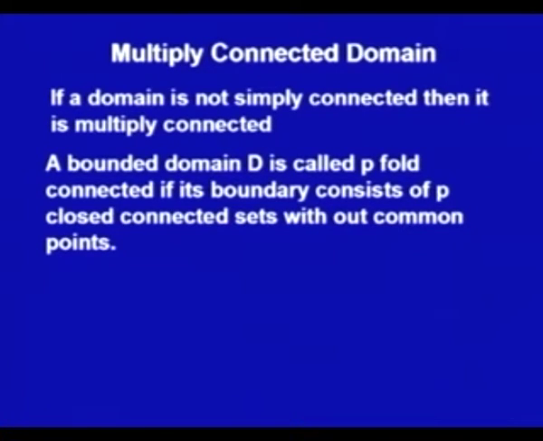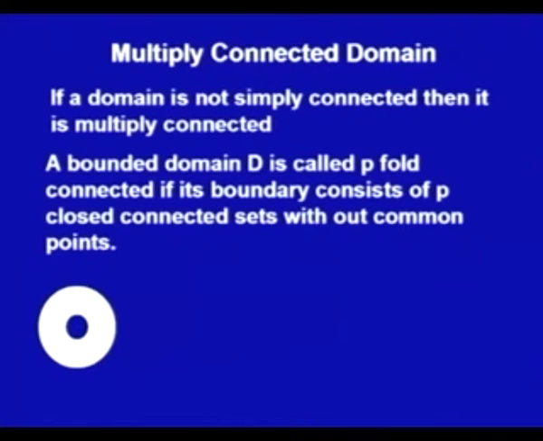In the last example, I said that a disk is not simply connected. You see what the disk is? This disk has the points, we have this complete disk as the domain. The points which are interior to this inner circle are not in the domain D. So, if I take a closed contour over here, say this circle, then the interior points are the points which are not in D. So, of course, it is not a simply connected domain, but we can call it doubly connected or two connected.